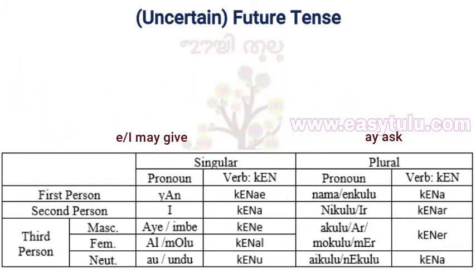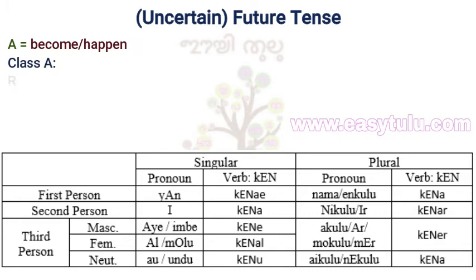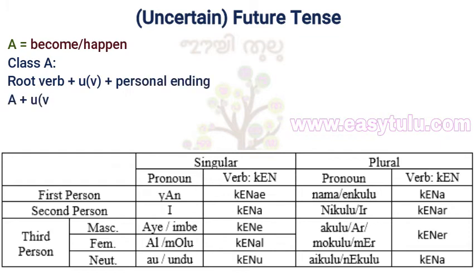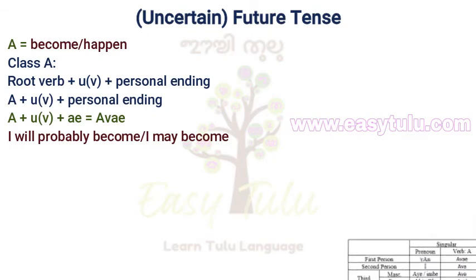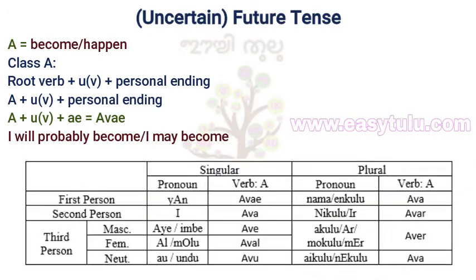Okay, now let us conjugate two more verbs, a and uppu. A means become or happen. It's a class A verb. We have to add u suffix before adding personal ending. Class A, root verb plus o plus personal ending. A plus o plus personal ending. Personal ending for yana is a. A plus o plus a. Ave means I will probably become or I may become. Its simple present tense form is ape, means I become or I will become.